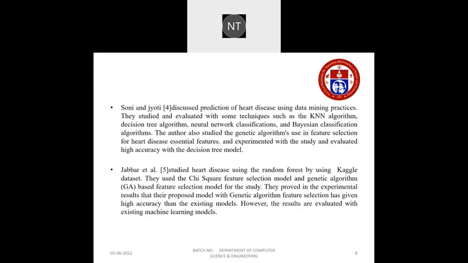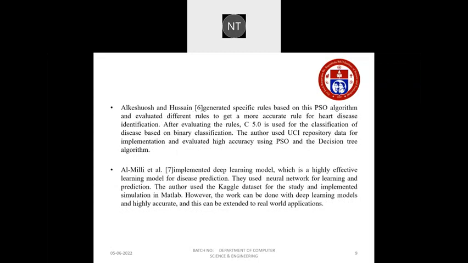In the third paper, Sony and Jyoti discussed the prediction of heart diseases using data mining practices. They studied and evaluated techniques such as KNN, decision tree, and neural network classifications. The author also studied the genetic algorithms used in feature selection for essential heart disease features. Like this, three or four papers we referred.